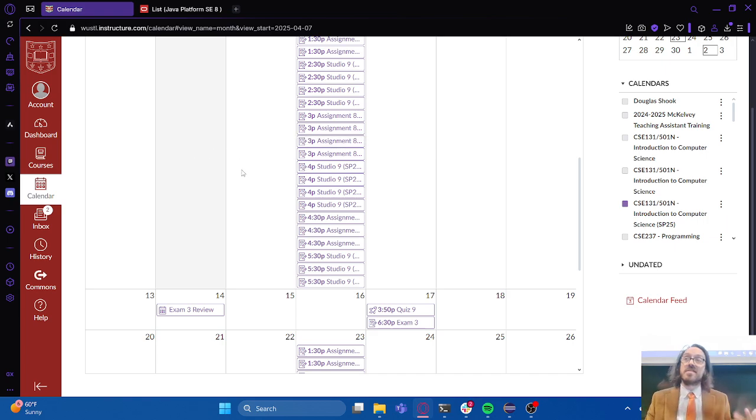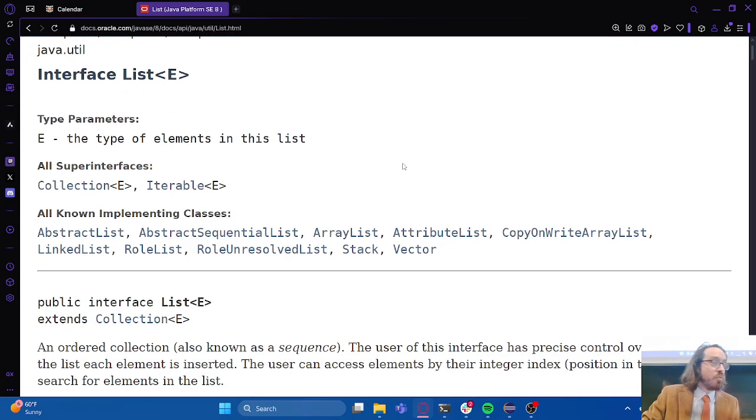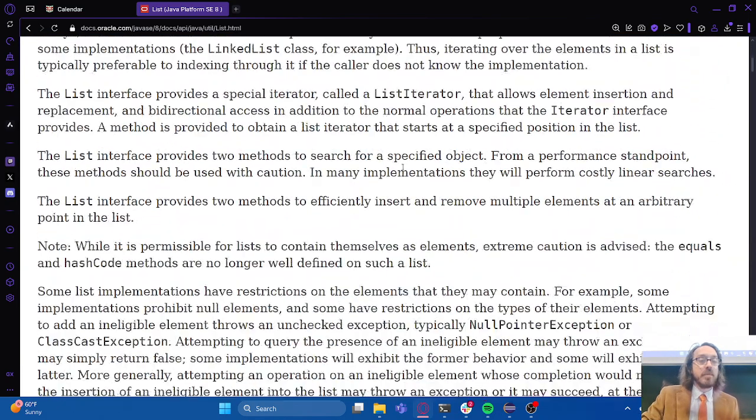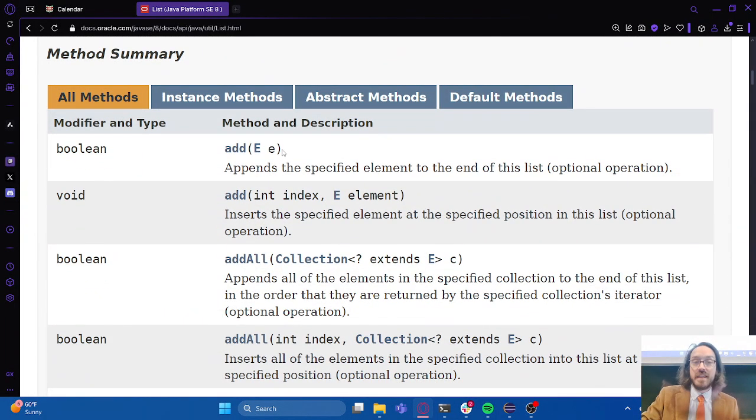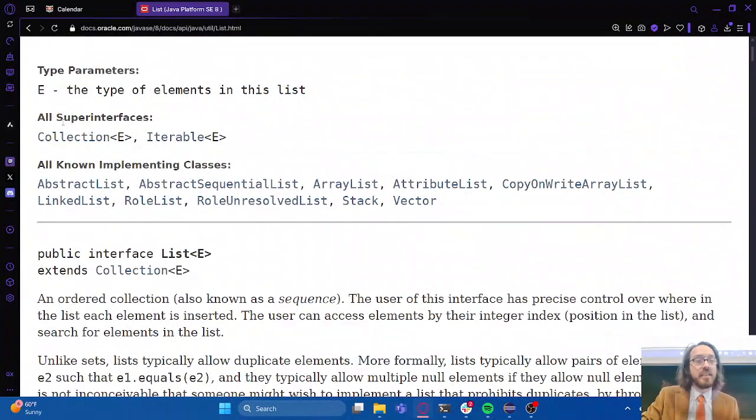Now, these data structures are so commonly used that they're provided to us, right? So I don't have to say what a list is. I just understand that Java provides something called a list, and I am able to use that list in my program as my data structure if that is what I decide is appropriate. So much like we've seen in prior modules and units, a lot of the information I'm going to be referring to today comes directly from the documentation, and the methods available to us are the ones we're going to be using upon this list object.